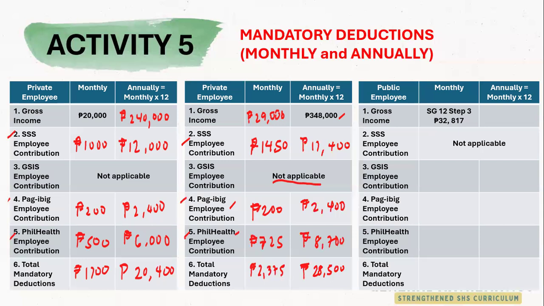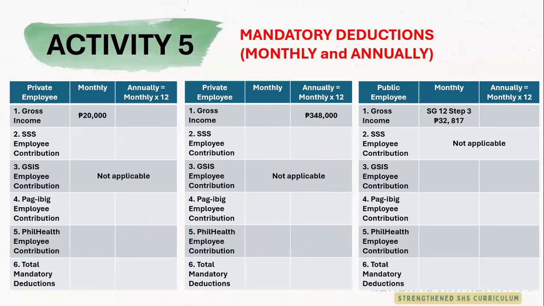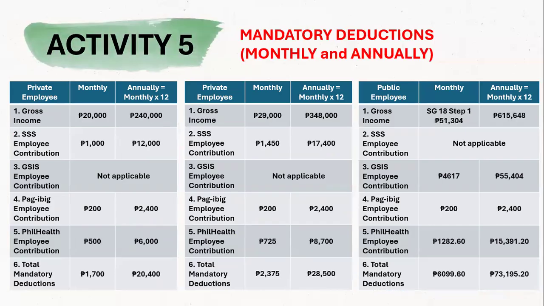Now, let's talk about a salary grade. Let's change this problem. What if we have a salary grade 18, step 1, and so this is a government employee. So the SSS is not applicable. So in here, the GSIS contribution is rounded off to the whole number.